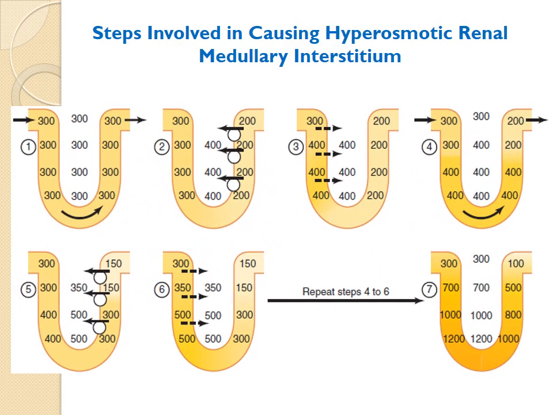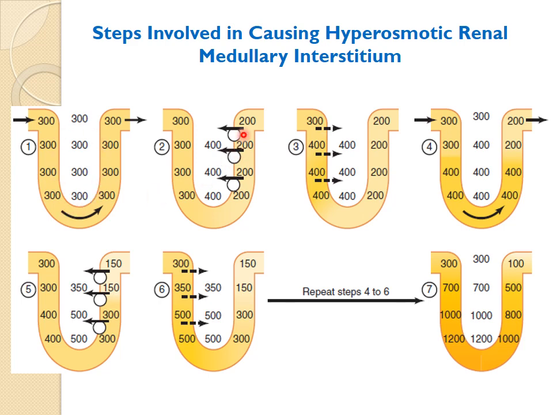So now just show the summary of all the steps that we have discussed previously. So the first step is, let us assume that the loop of Henle is filled with the fluid that is isoosmotic, and it is in a concentration equilibrium with that of the medullary interstitium. That means 300 milliosmoles, as that of the plasma, in all the parts.